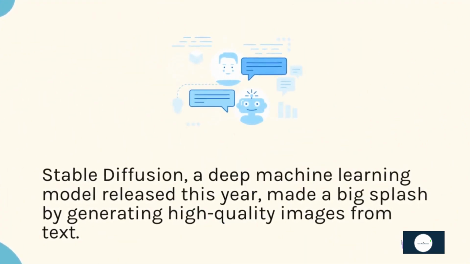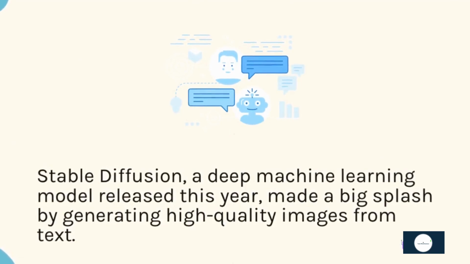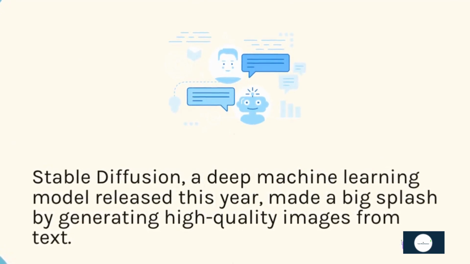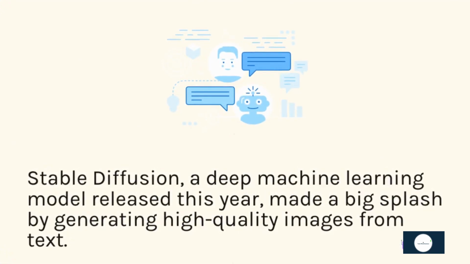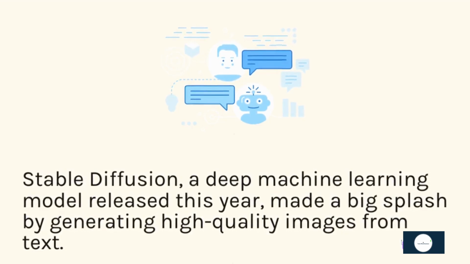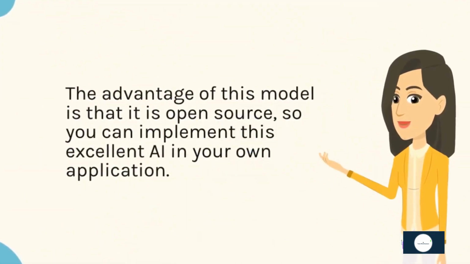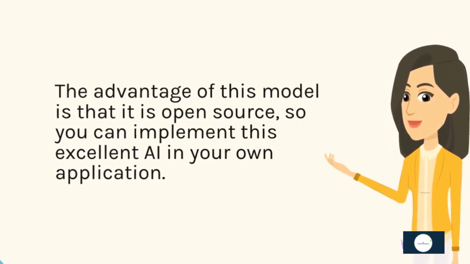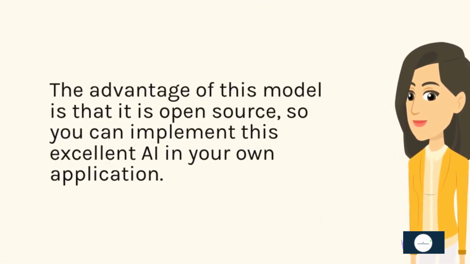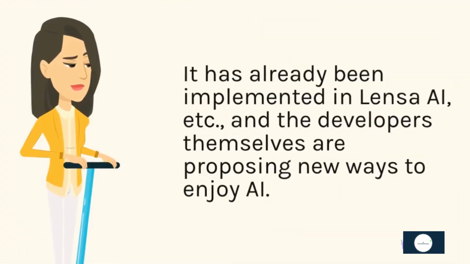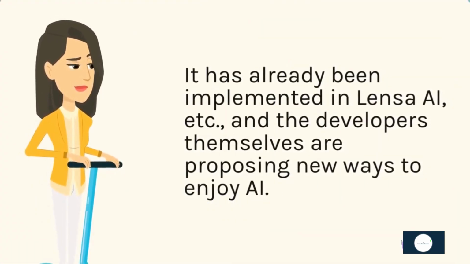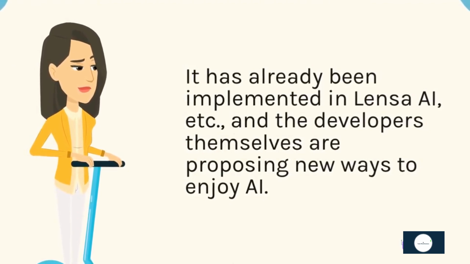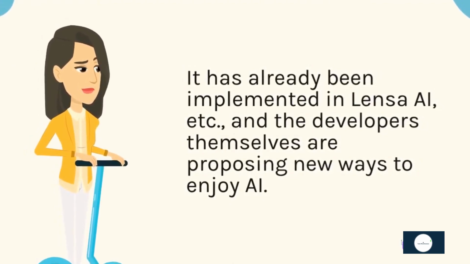Stable Diffusion, a deep machine learning model released this year, made a big splash by generating high-quality images from text. The advantage of this model is that it is open source, so you can implement this excellent AI in your own application. It has already been implemented in Lensa AI, etc., and the developers themselves are proposing new ways to enjoy AI.